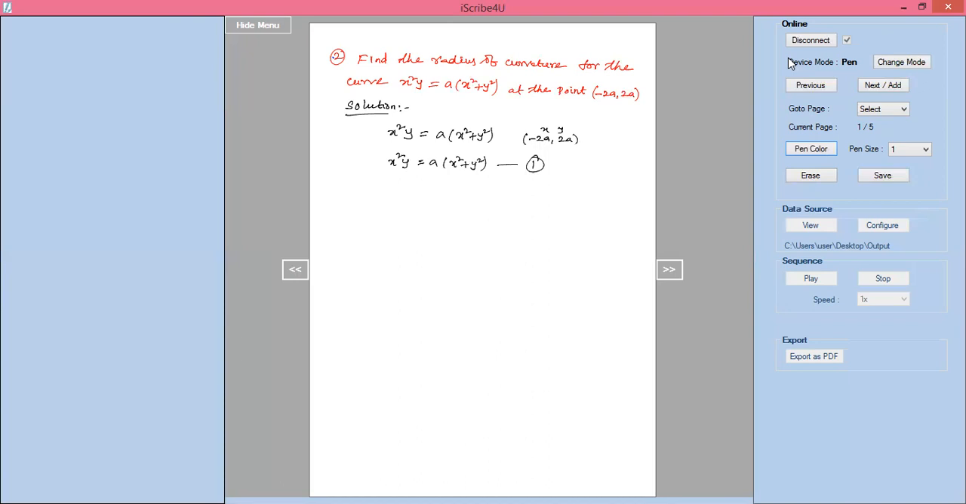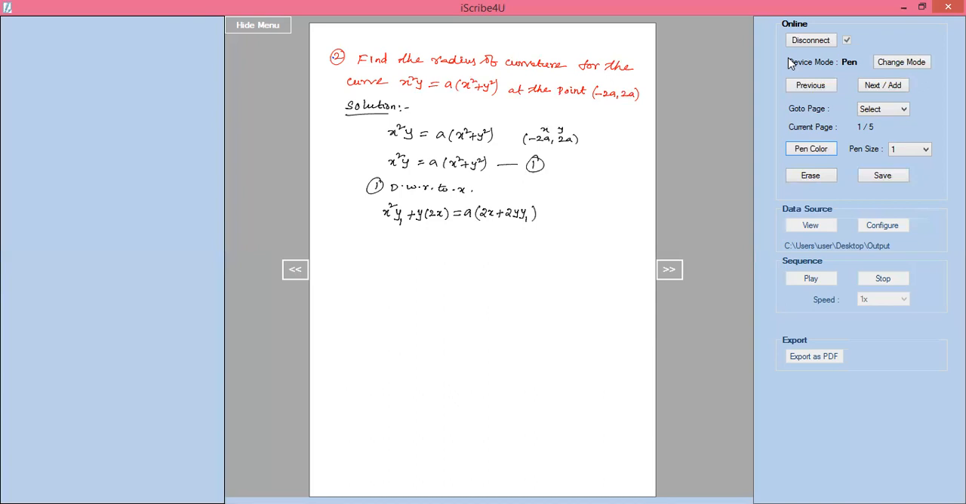Equation 1, we'll differentiate with respect to x. What you will get here: using the UV rule, x square into differentiation of y, which is y1, plus y into differentiation of x square, which is 2x. Now I'll write a into differentiation of x square, which is 2x, plus differentiation of y square, which is 2y into y1.